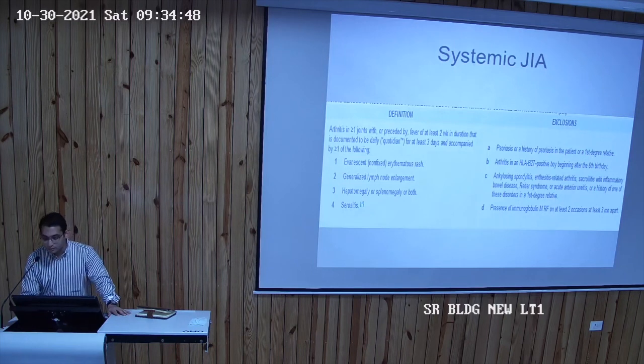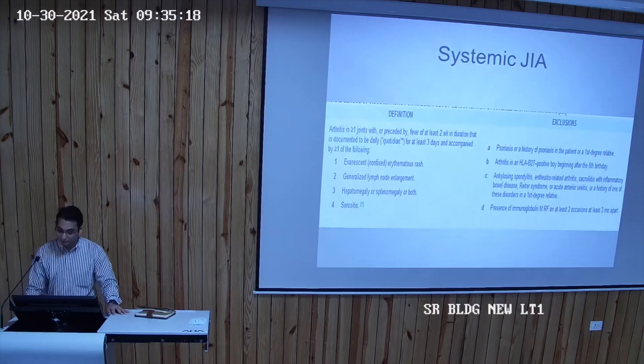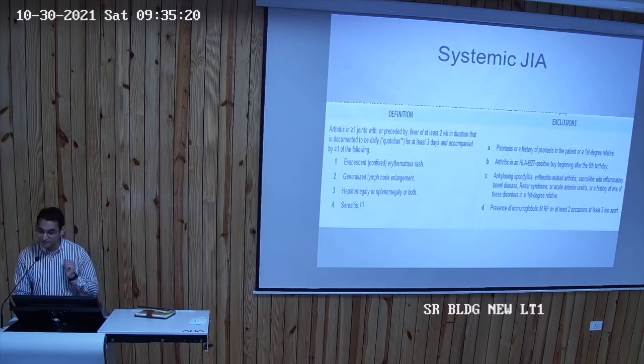The point number C exclusion is ankylosing spondylitis, ERA, sacroiliitis, IBD, Reiter syndrome. Does anyone know what Reiter syndrome is? So Reiter syndrome is basically a type of reactive arthritis when kids get arthritis, uveitis, and urethritis or loose stools. And it's now no longer called Reiter syndrome because apparently there were some Nazi connections with Reiter, which was found out in 2010. So they stopped calling it Reiter syndrome. Hans Reiter was the name of that person who wrote a book and was actually a Nazi supporter.